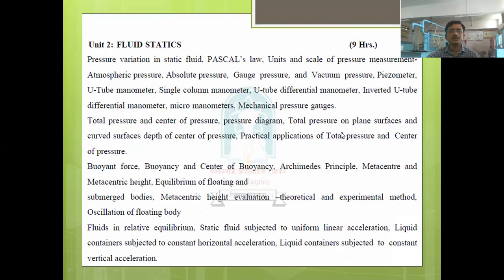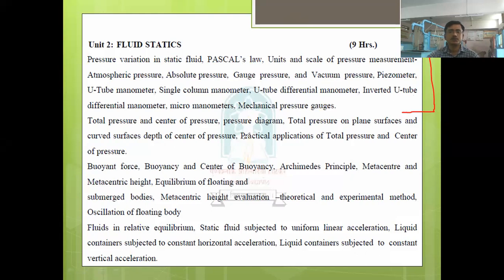The pressure variation in the static fluid, then Pascal's law, units and scale of pressure measurement, atmospheric pressure, absolute pressure, gauge pressure, and vacuum pressure. Then piezometer, U-tube manometer, single column manometer, U-tube differential manometer, inverted U-tube manometer, inverted U-tube differential manometer, micromanometers, mechanical pressure gauges. So you can consider this one as one subunit, or subtopic we can say.